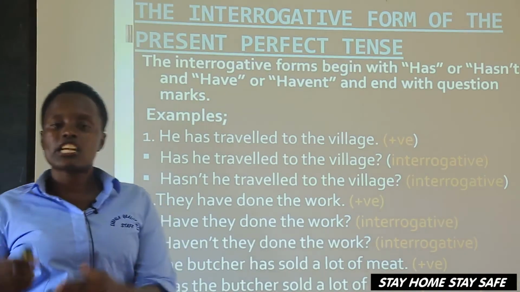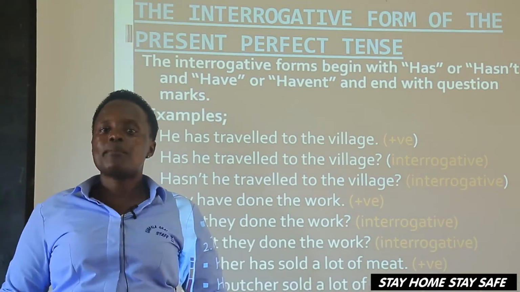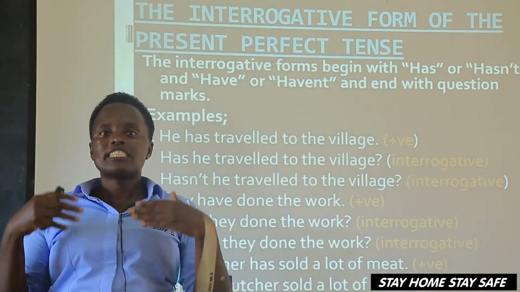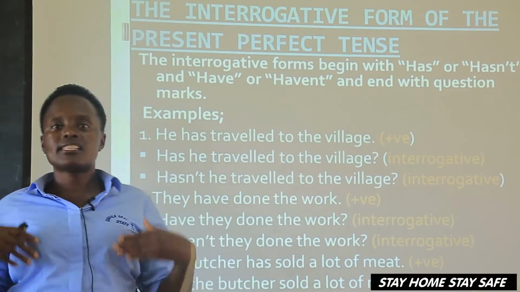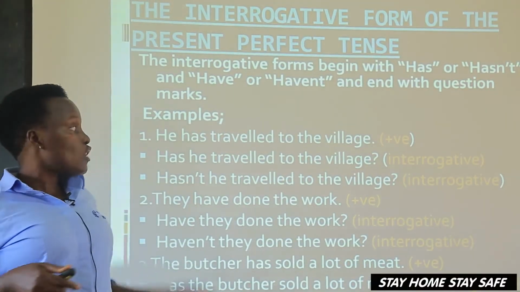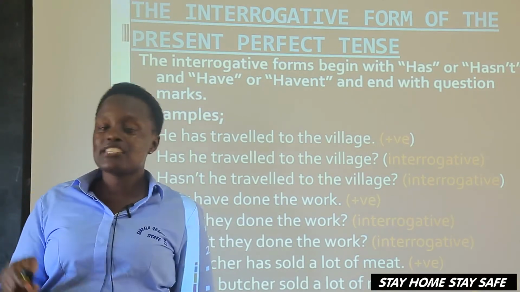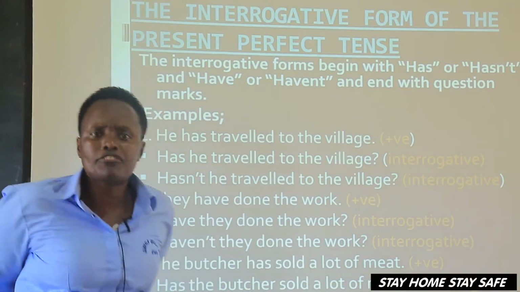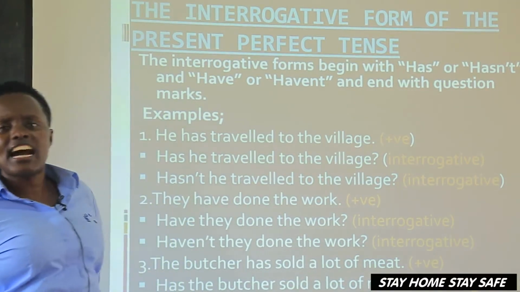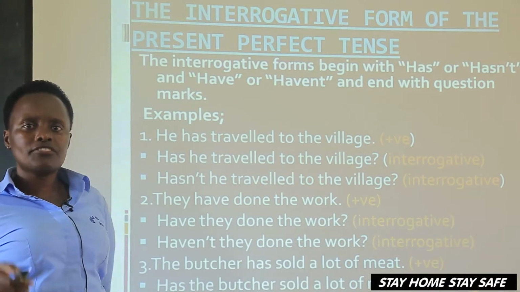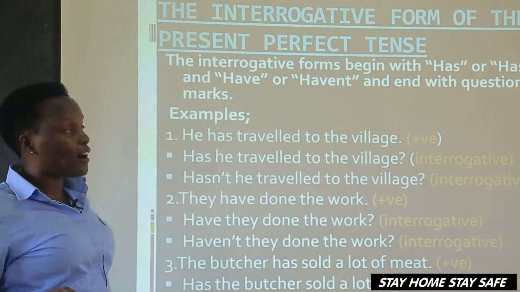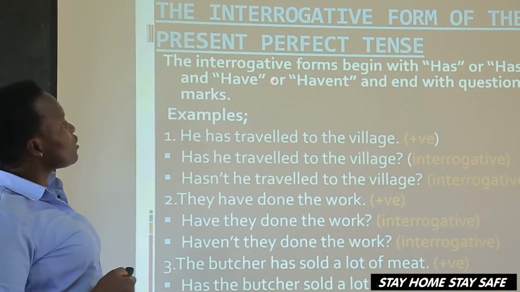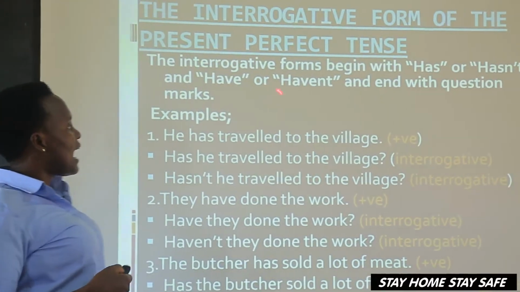Interrogative. I told you that interrogative is the same as question form. To interrogate means to question. Therefore, interrogative sentences are sentences that ask questions. So with the present perfect tense, we form the interrogative by beginning the question with have. Have you eaten your food? Has she come today? That is interrogative. So interrogative sentences are asking questions. The interrogative forms begin with has or have.